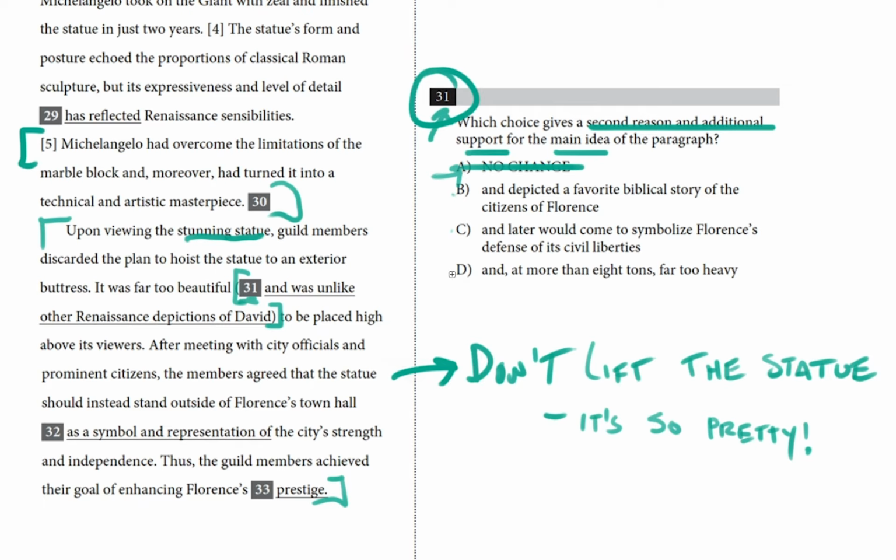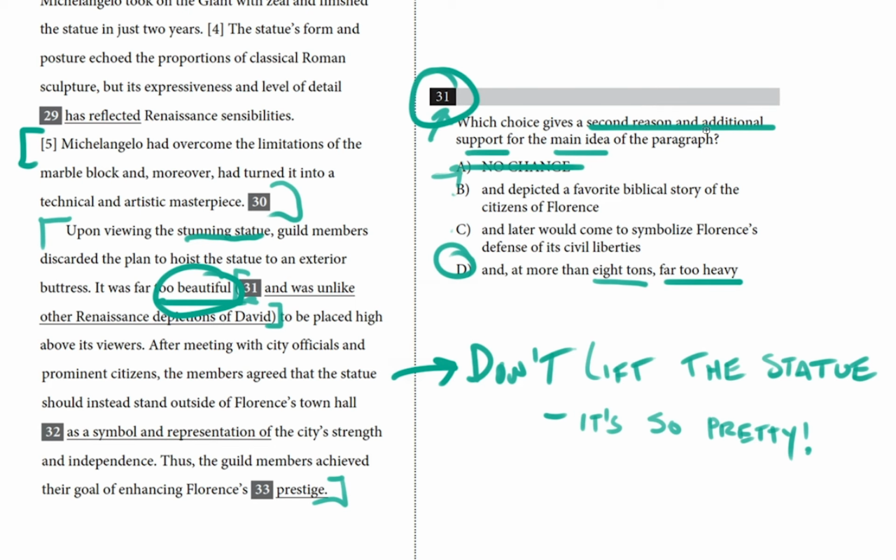And let's look at D. The statue was far too beautiful, and D, at more than 8 tons, far too heavy to be placed high above its viewers. I think this is our answer, because first of all, this is a pretty evident, direct reason not to lift a giant statue. It weighs 8 tons, and it also matches some of the structure. It was far too beautiful and far too heavy. And that repeated structure signals to me rather elegantly that these two choices go together.